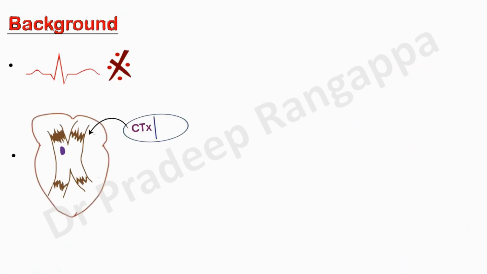When you look at the background, all of us know that in any toxicology case we have to do an ECG, and ECG is terribly important to look for any early changes which may predict arrhythmias in these patients. Many of the cardiotoxic drugs have an effect on the myocardium and on the conduction system, which lead to some deleterious changes.